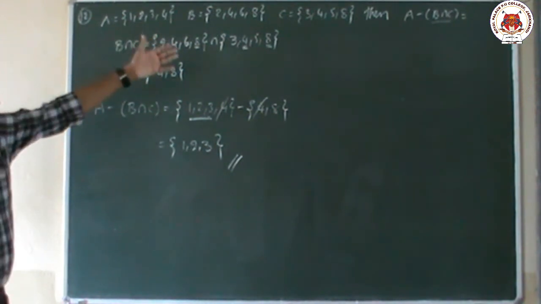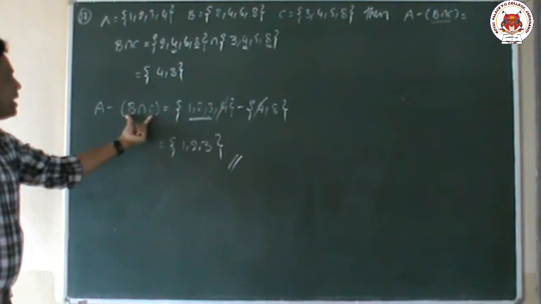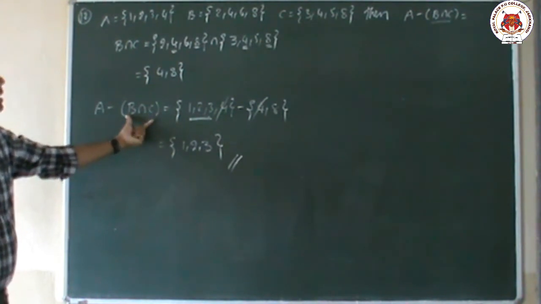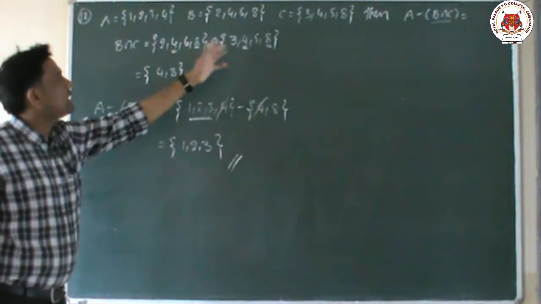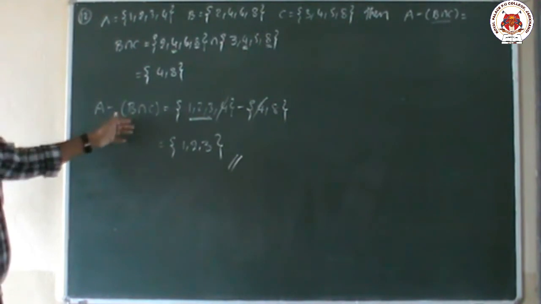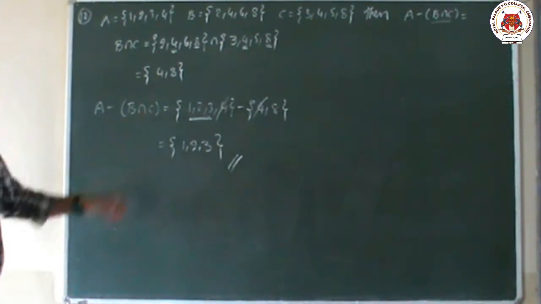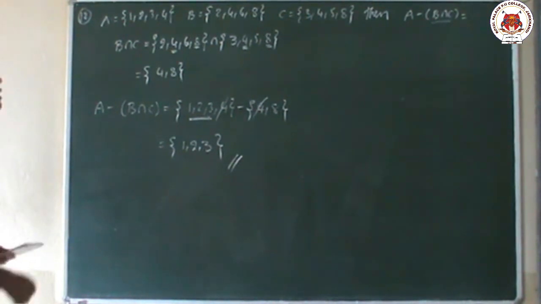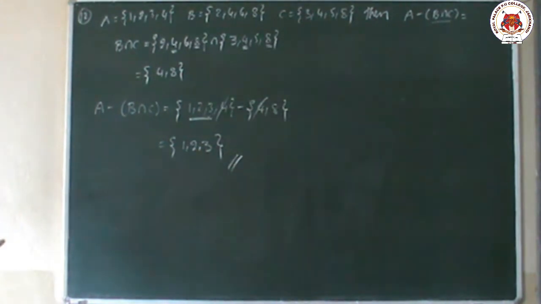So three sets are given. He is asking A minus (B intersection C). First we have to find B intersection C, which is in the bracket. Intersection is common elements. Here and here the common elements are 4 comma 8. Now finally, A minus (B intersection C) means A set minus {4, 8}. You can cancel the 4. Then the rest of the elements are only in the first set. So this is the answer.